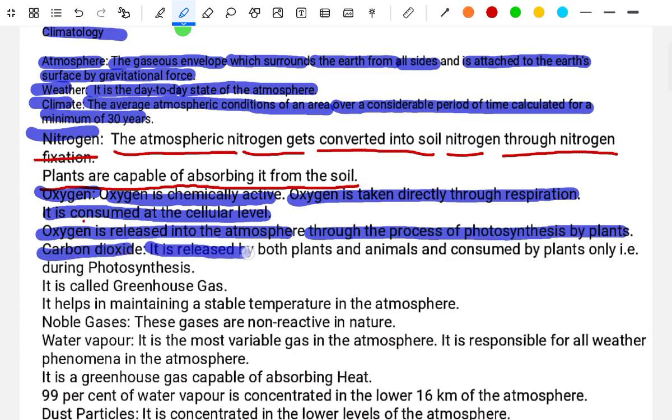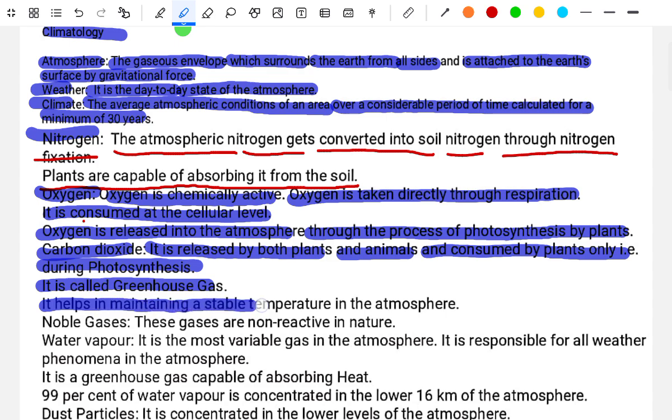Carbon dioxide. It is released by both plants and animals and consumed by plants only, for example during photosynthesis. It is called a greenhouse gas. It helps in maintaining a stable temperature in the atmosphere. Noble gas. These gases are non-reactive in nature.